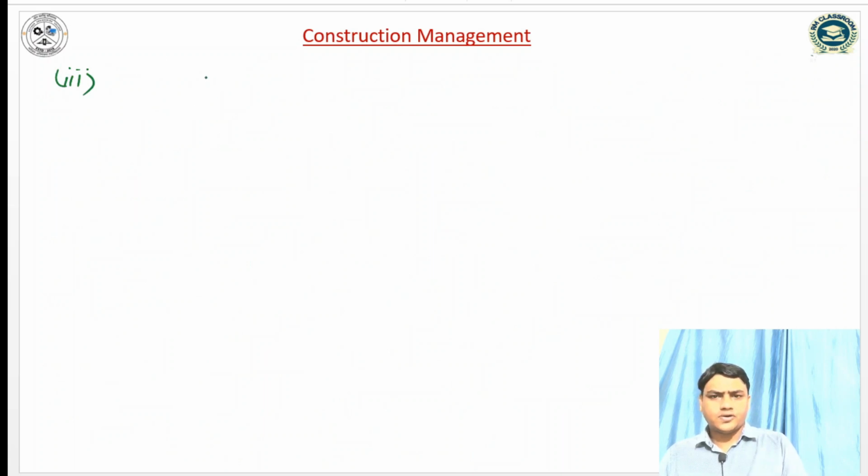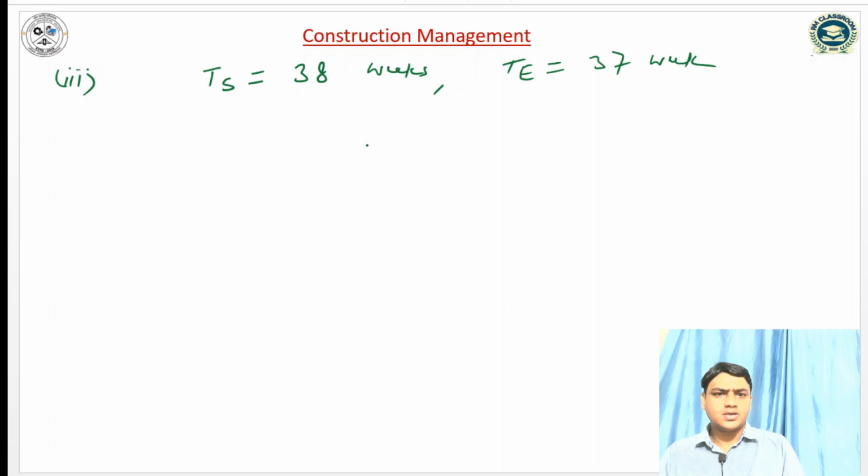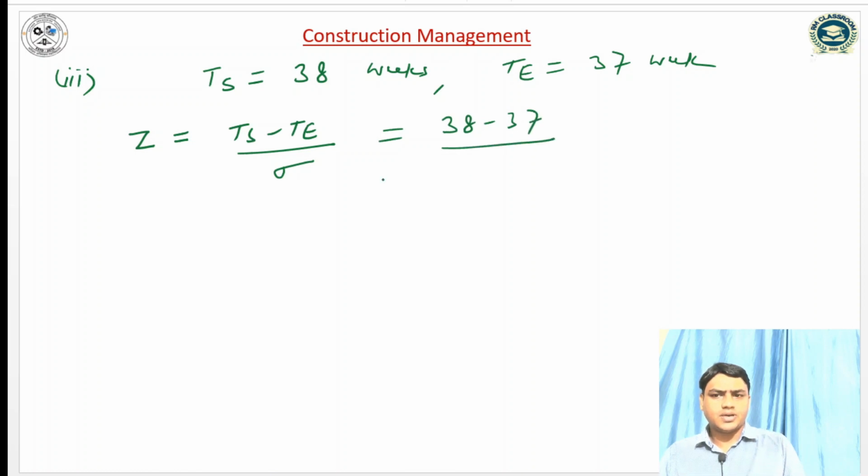The value of TS is given as 38 weeks, and the expected time we have already computed, that is 37 weeks. So the probability factor Z is equal to TS minus TE divided by sigma. So it will be 38 minus 37 divided by the standard deviation.